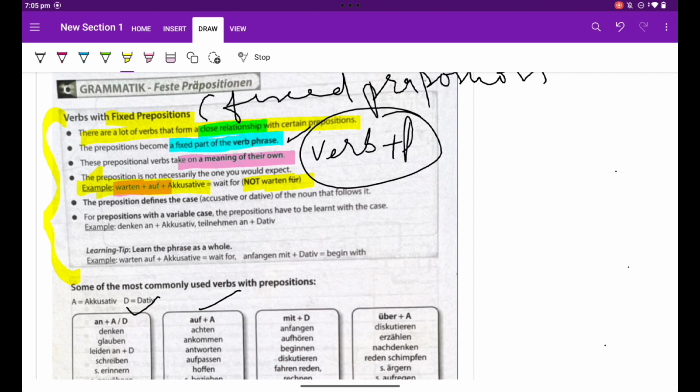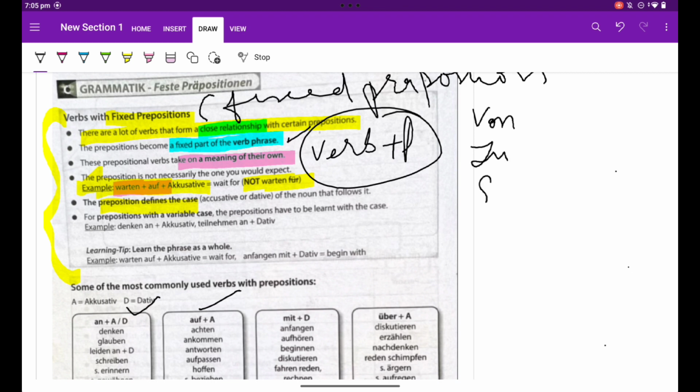In German we say accusative, in English we say accusative. So preposition defines the accusative case. What do I mean by that? We have done in our earlier classes that there are fixed prepositions. I gave you the formula earlier.